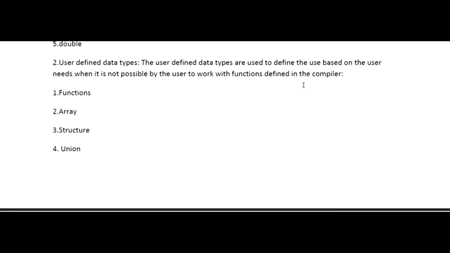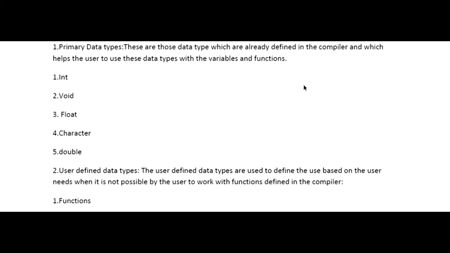Whenever you are asked a data type question, first you need to define what a data type is. A data type is a type which is used to define the different kinds of data involved in it. After that, you need to tell that data types are of two kinds: the primary or fundamental data types, and the user defined data types.